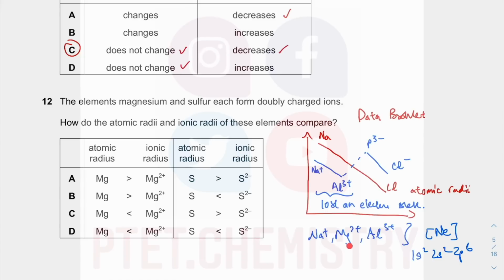For sodium and magnesium atoms, you occupy the 3s. For aluminium, you also occupy the 3p. So the magnesium atom is bigger than Mg2+. So that is true, this is incorrect. The sulfur anion is bigger than the atom. So that's option B there.